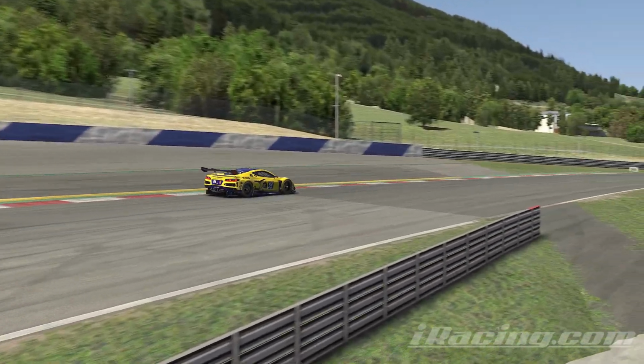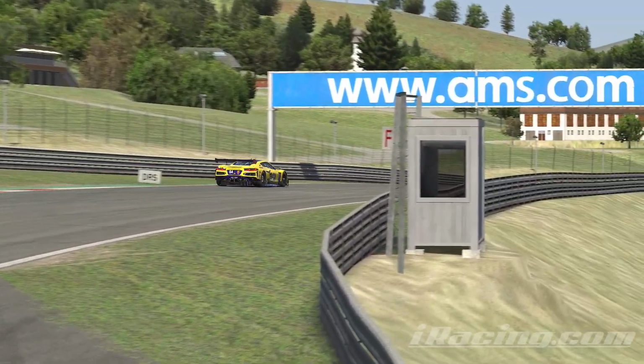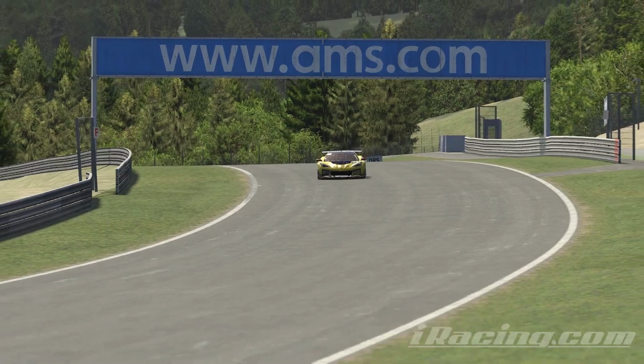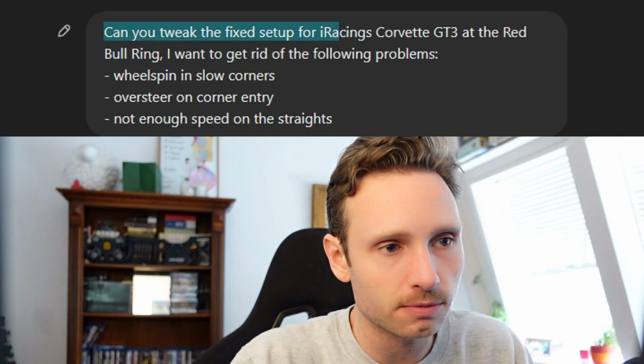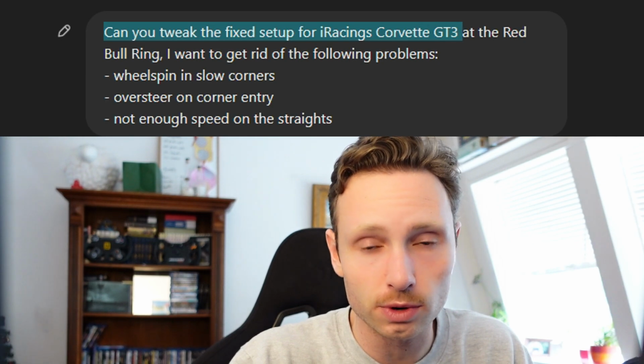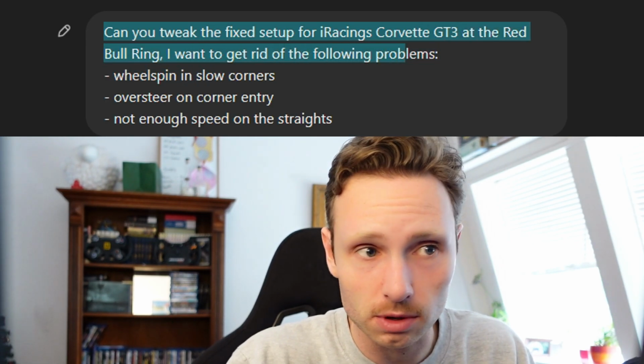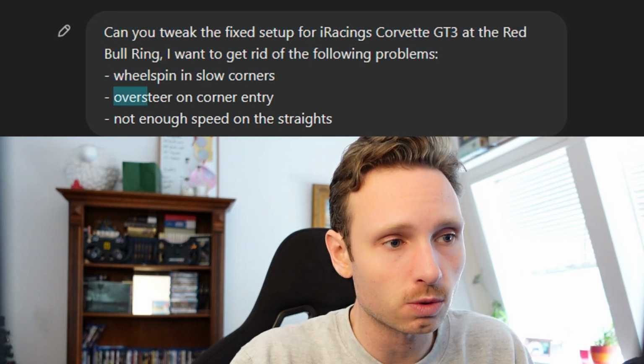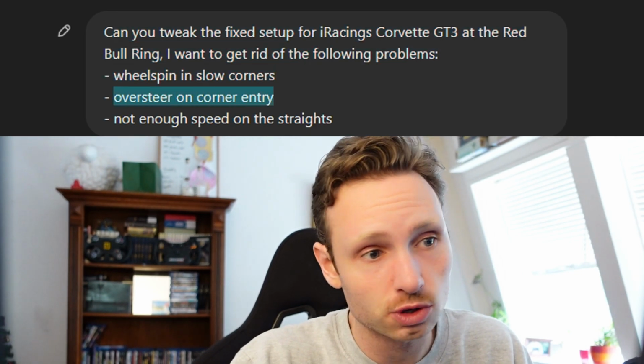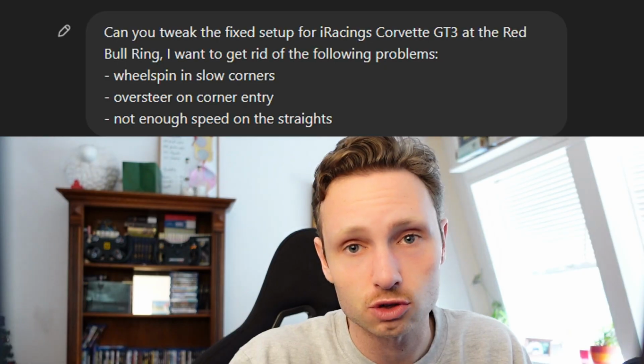Now let's take a look at our third prompt to see if ChatGPT's answers start to improve or if they remain hopeless. Can you tweak the fixed setup for iRacing's Corvette GT3 at the Red Bull Ring? I want to get rid of the following problems: wheel spin in the slow corners, oversteer on corner entry, and of course not enough speed on the straight. The adjustments that it wants us to make.